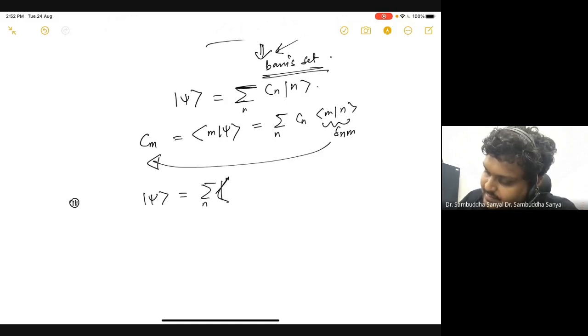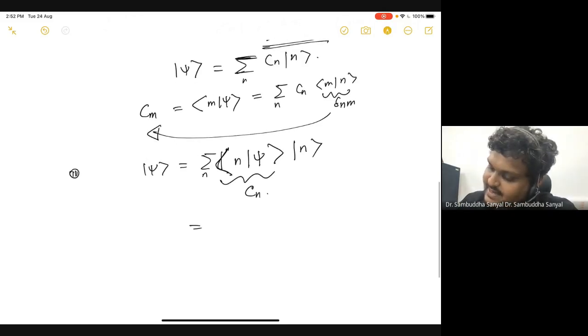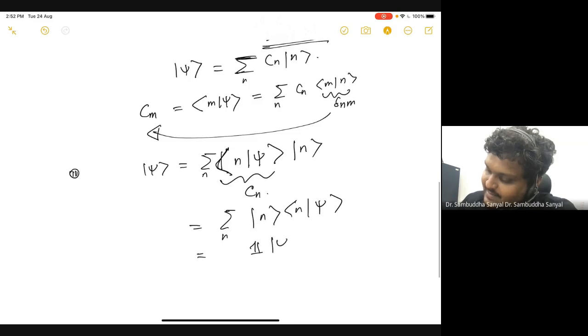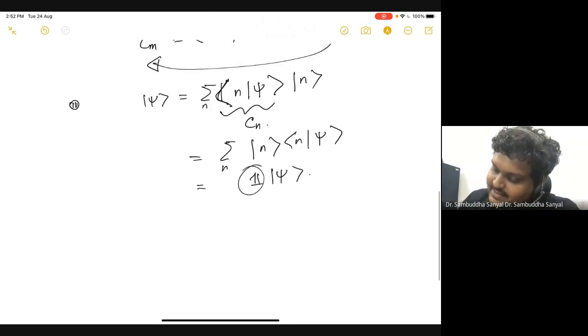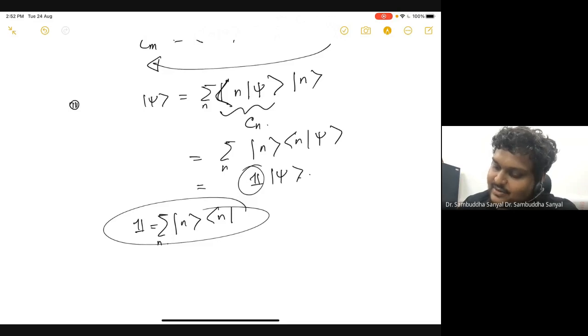So now I can rewrite this thing as the sum over n of ψ_n times ⟨ψ_n|ψ⟩, because we established that this is my C_n. So this can be rewritten as the sum of |ψ_n⟩⟨ψ_n| acting on ψ. The purpose of rewriting it is such that I can write this as nothing but identity acting on ψ. So what is this identity? This identity is the sum over n of |ψ_n⟩⟨ψ_n|. Because ψ goes to ψ, which means you must have multiplied it with an identity. That is why ψ is going to ψ. Okay, everything is clear in this statement.